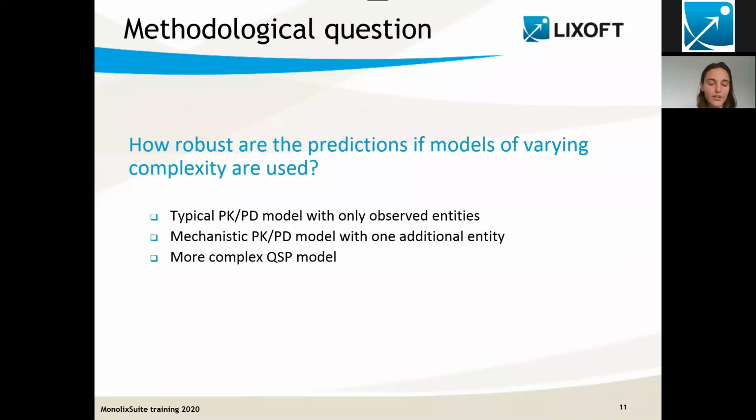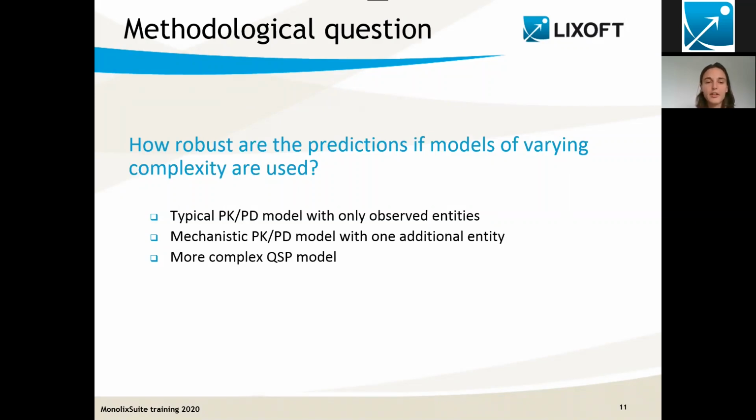So those are the clinical questions, and at the same time, we will also address a more methodological question, which is how robust are the predictions if models with varying complexity are used. To check this, I will consider 3 different models. First, we will have a typical PK/PD model, where we include in the model only the chemical species that have been experimentally measured.